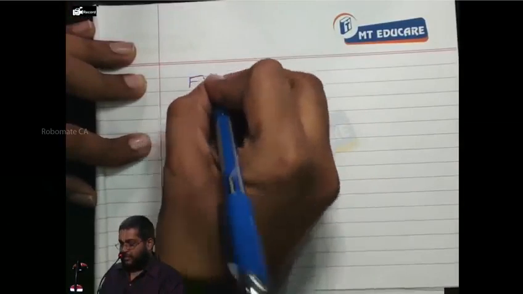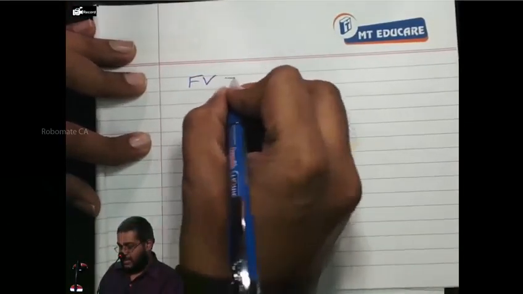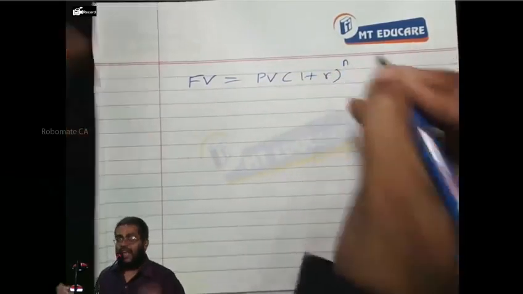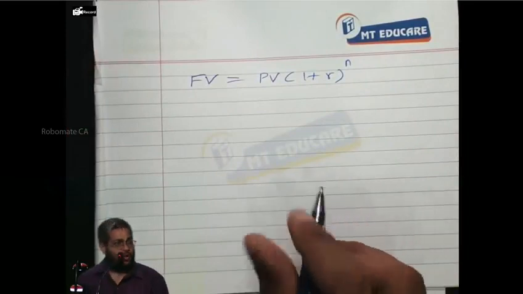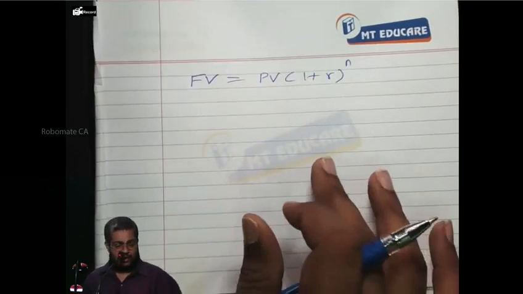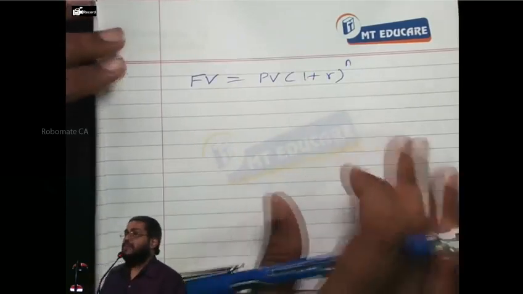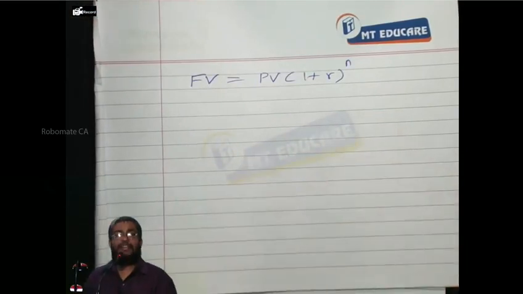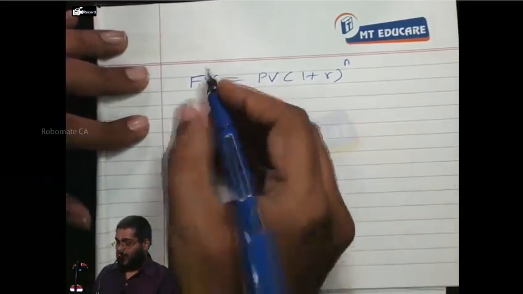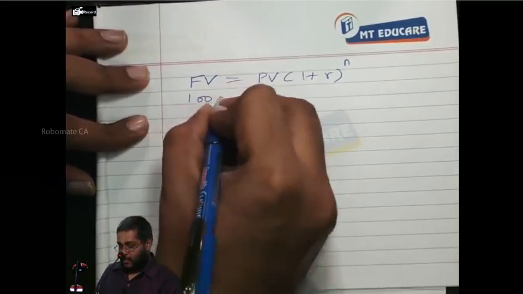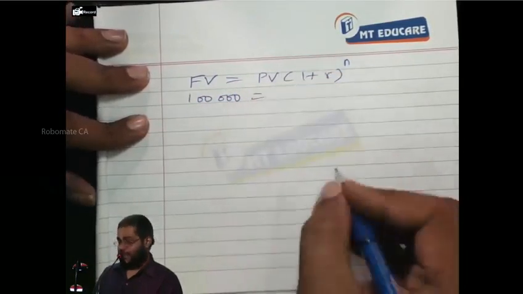We all know the formula that future value, also called maturity value, is equal to present value into (1 plus r) power n. Can I proceed or not? Or you can write along with me. Write down. Future value is equal to present value into (1 plus r) power n. Okay. I know the maturity value or not? Yes. How much do I want? 1 lakh.